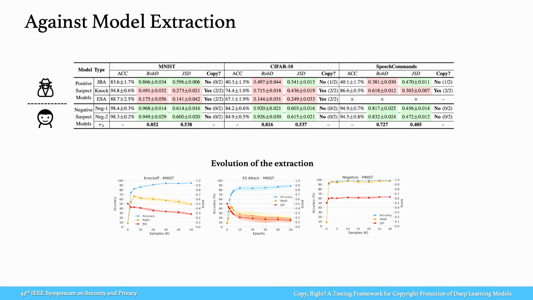This indicates that the extracted model behaves more similarly to the victim as its decision boundary gradually approaches that of the victim. This is further validated in the bottom figure, which shows the evolution of the extraction process.